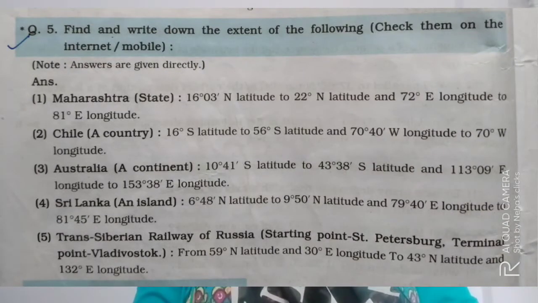Australia: 10 degree 41 minutes south latitude to 43 degree 38 minutes south latitude and 113 degree 09 minutes east longitude to 153 degree 38 minutes east longitude. Sri Lanka: 6 degree 48 minutes north latitude to 9 degree 50 minutes north latitude and 79 degree 40 minutes east longitude to 81 degree 45 minutes east longitude. Trans-Siberian Railway of Russia: from 59 degree north latitude, 30 degree east longitude to 43 degree north latitude, 132 degree east longitude. What is the next question?